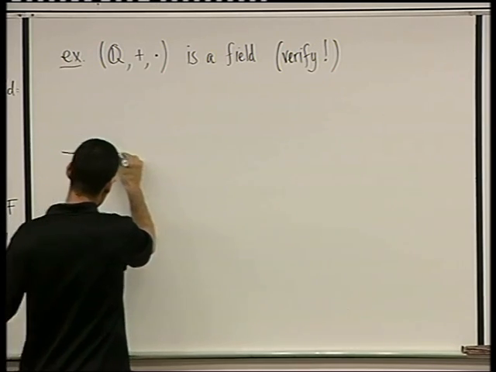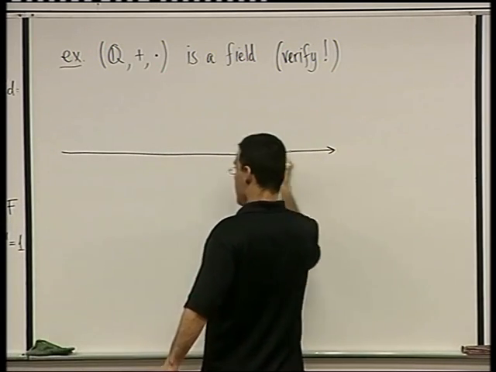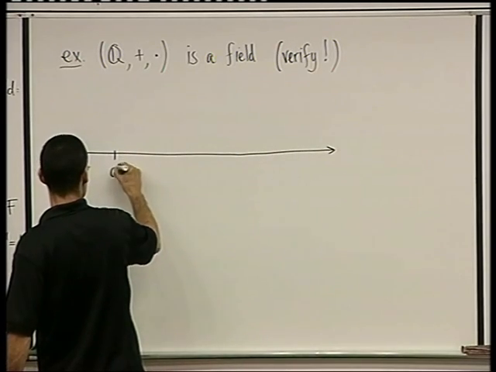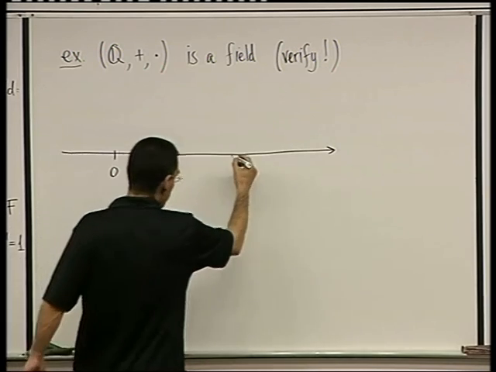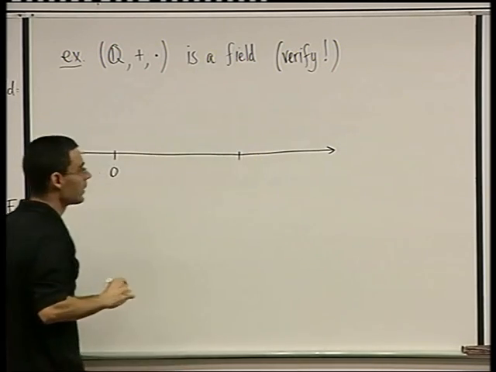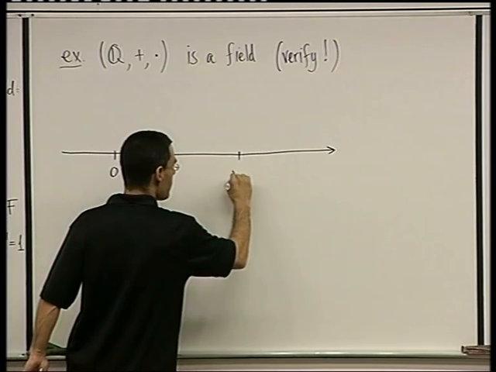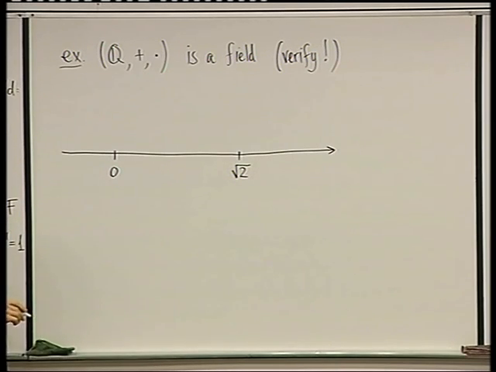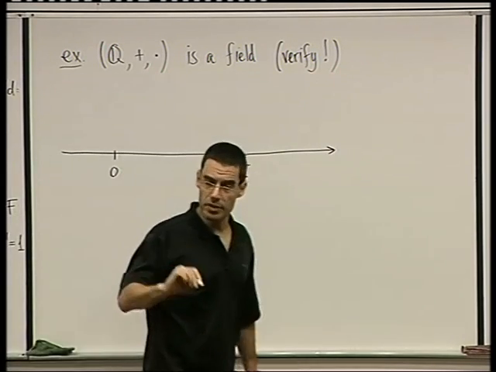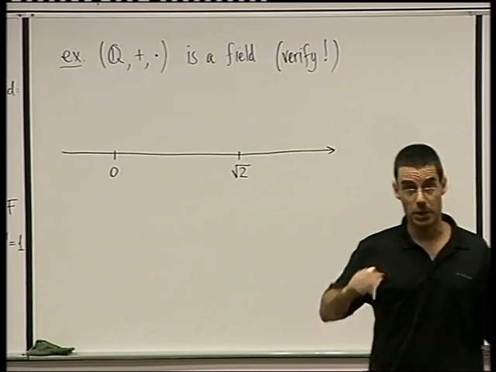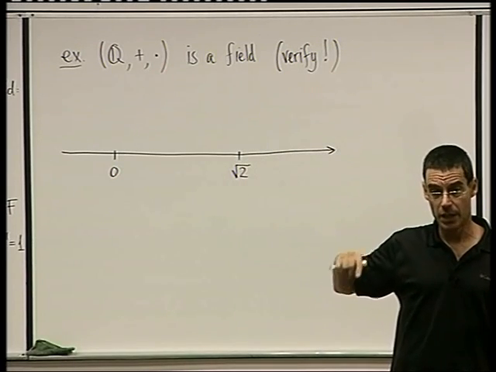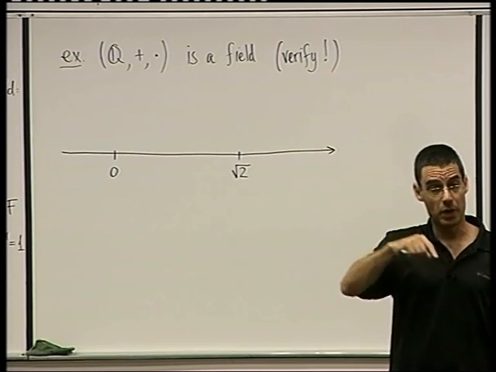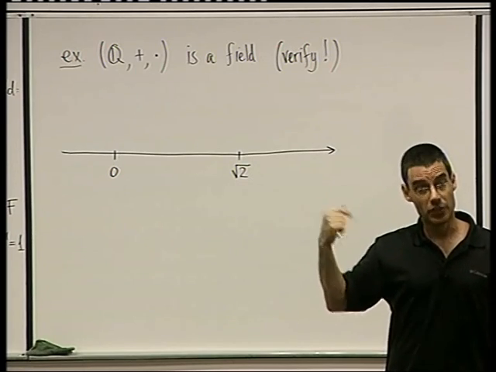So here's the real axis, the kind of all the numbers that you know. And suppose 0 is here. And there is a number somewhere here, which is called the square root of 2. Okay? And Pythagoras, you may have heard of Pythagoras, right? You know the Pythagorean theorem in a right triangle, right? When you take the two sides adjacent to the right angle, you take the square of one plus the square of the other, you get the square of the hypotenuse.